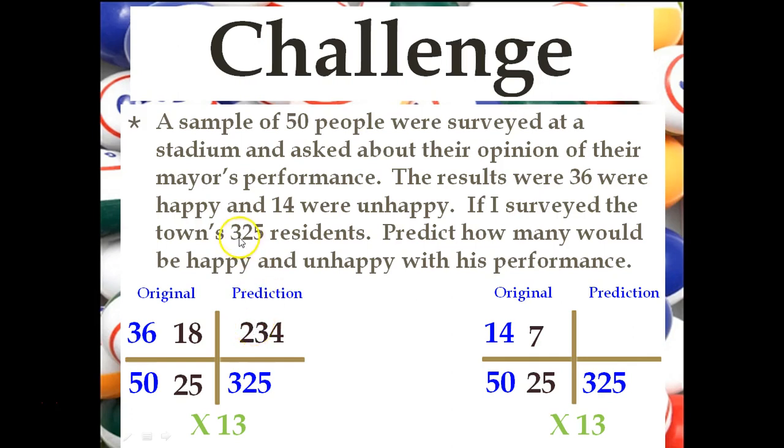Now, I could just do 325 minus 234 to get the prediction, but I'm going to do it the other way. So you multiply it by 13 from left to right. You've got to do the same on the top. 7 times 13 is 91. So 91 would be unhappy with the mayor's performance, and 91 plus 234 is 325.